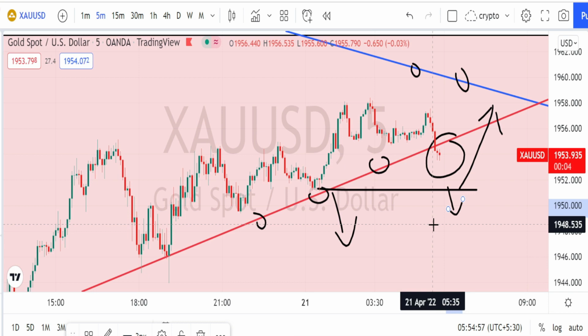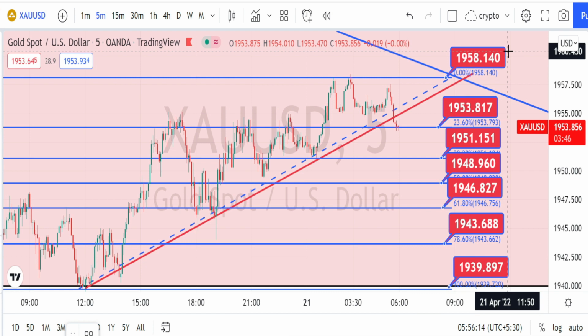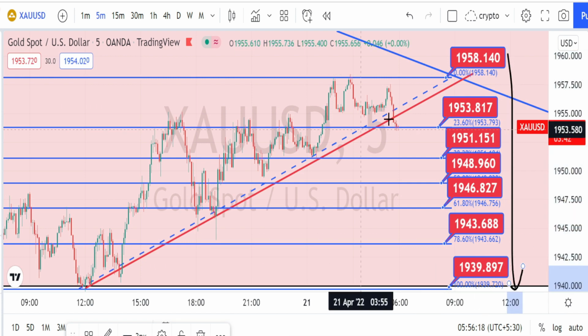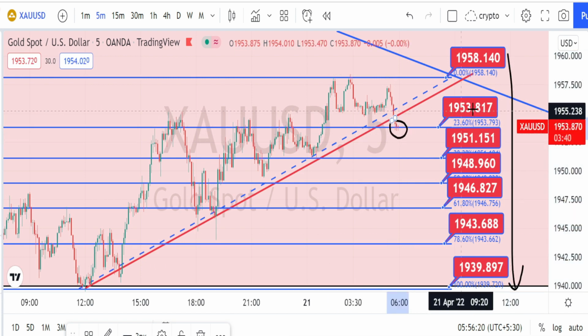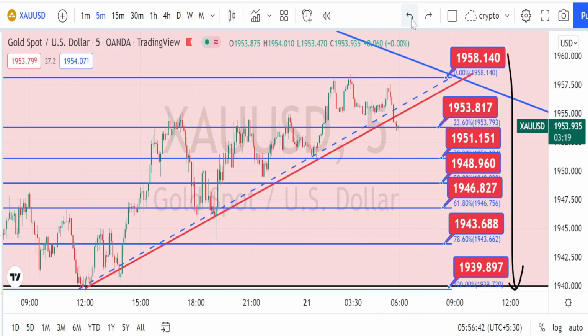Let us mark the support and resistance levels for 5 minutes time frame. So these are all the resistance and support levels. Currently the price action is taking support on the support level of 1951. That's all the analysis for today.